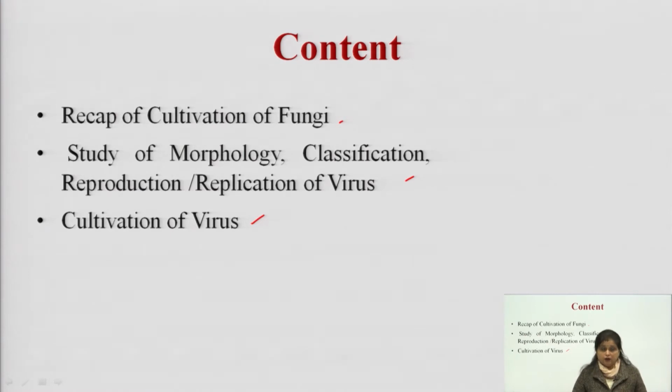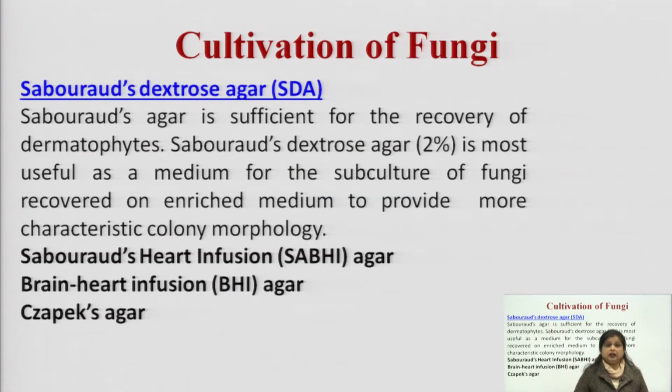How we can cultivate fungi, I have discussed in my previous lecture too: we need special types of media. The cultivation is similar to that of bacteria, which we covered in unit number 1 in detail: how to isolate, inoculate and incubate those species.